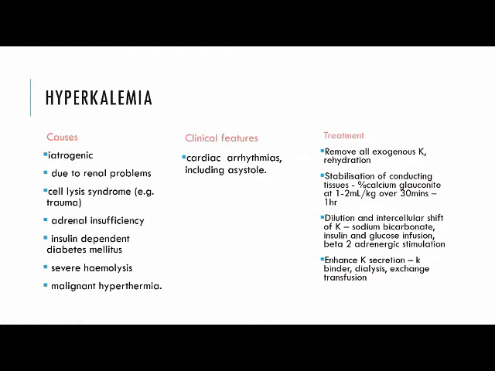Clinical features are cardiac arrhythmias, including asystole. Treatment: all exogenous potassium has to be removed. Rehydration is the main cornerstone of treatment. Stabilization of conducting tissues is done with calcium gluconate given at 1 to 2 ml per kg over 30 minutes to 1 hour. Intracellular shift of potassium is achieved by giving insulin and glucose infusion, and for beta 2 adrenergic stimulation, salbutamol nebulizations are given. And to enhance excretion, potassium binders may be used, and an exchange transfusion may be necessary.